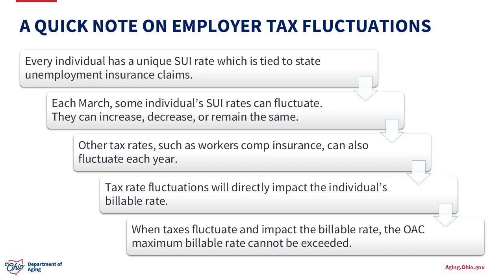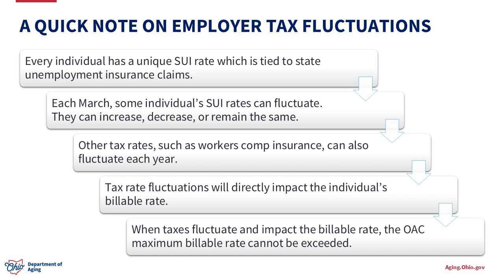To piggyback off the billable rate conversation, it's also important to understand employer tax rate fluctuations. The billable rate includes the provider's hourly pay rate plus the employer taxes. Employer taxes can fluctuate periodically throughout each year. One that fluctuates regularly each March is the SUI rate.